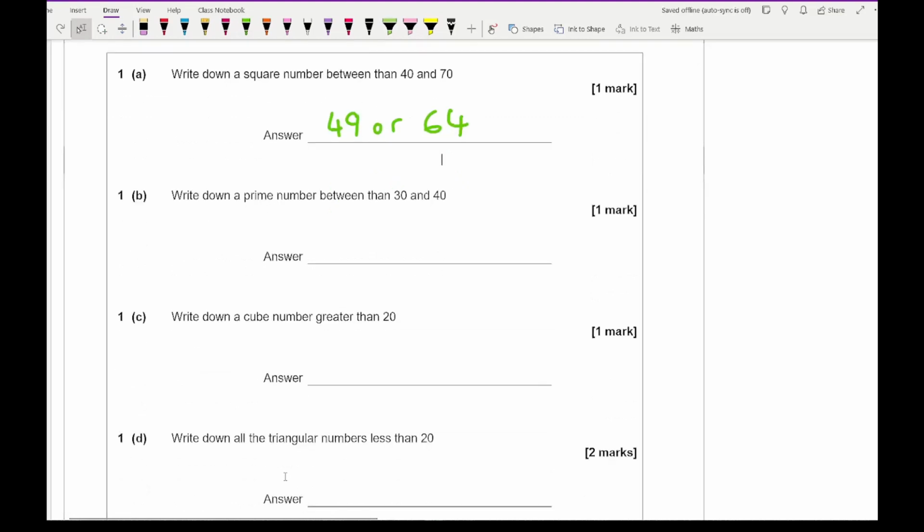Moving on to 1b, it says write down a prime number between 30 and 40. So again, a couple of options you've got here. So either 31 or 37.